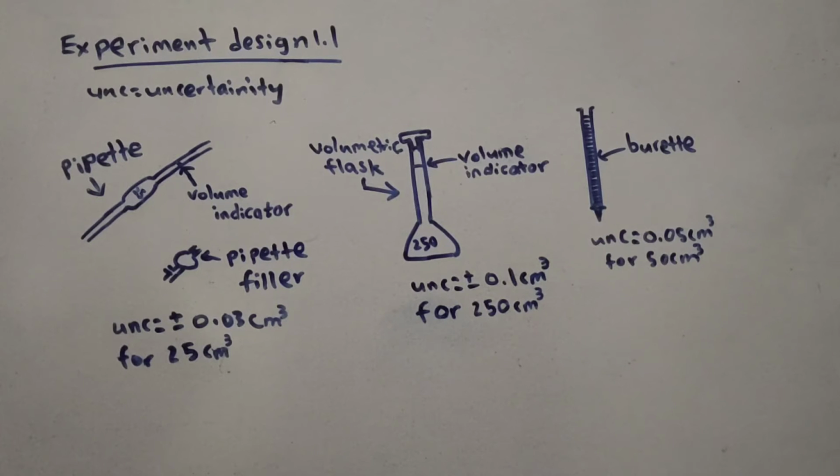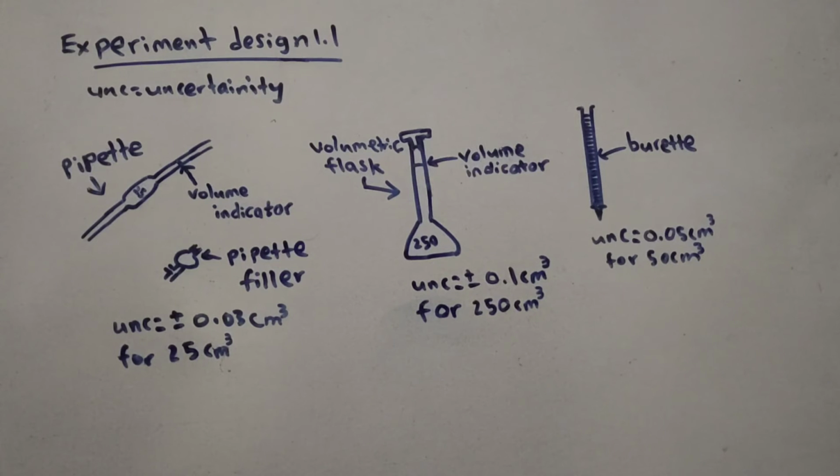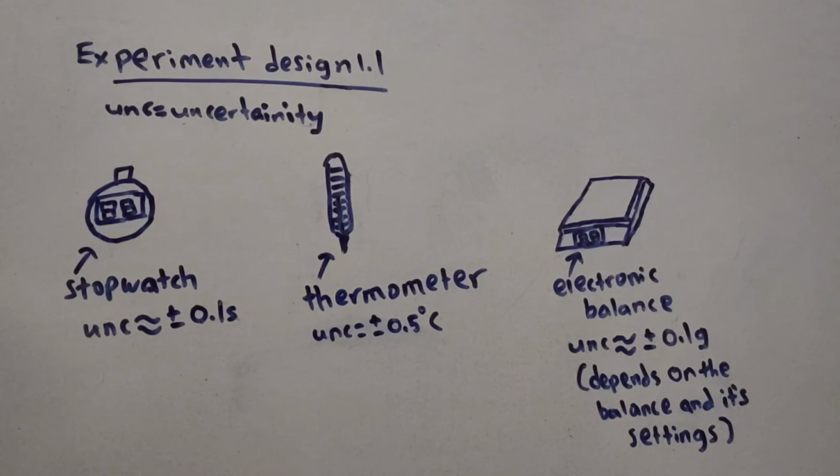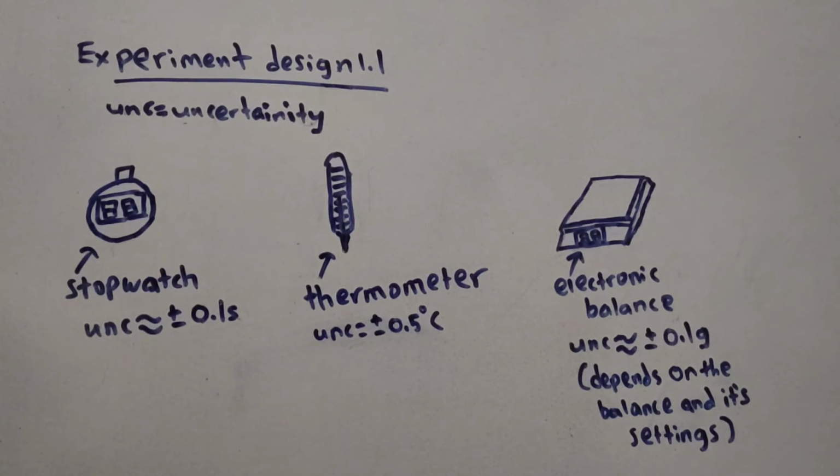Then the pipette has an uncertainty of 0.03 cm cube for a volume of 25 cm cube. Volumetric flask with an uncertainty of 0.1 cm cube for a volume of 250 cm cube, and burette with an uncertainty of 0.05 cm cube for a volume of 50 cm cube. Stopwatch with an approximate uncertainty of 0.1 second. Thermometer with an uncertainty of 0.5 degrees Celsius. Electronic balance with an approximate uncertainty of 0.1 gram. The uncertainty depends on the balance and its settings.